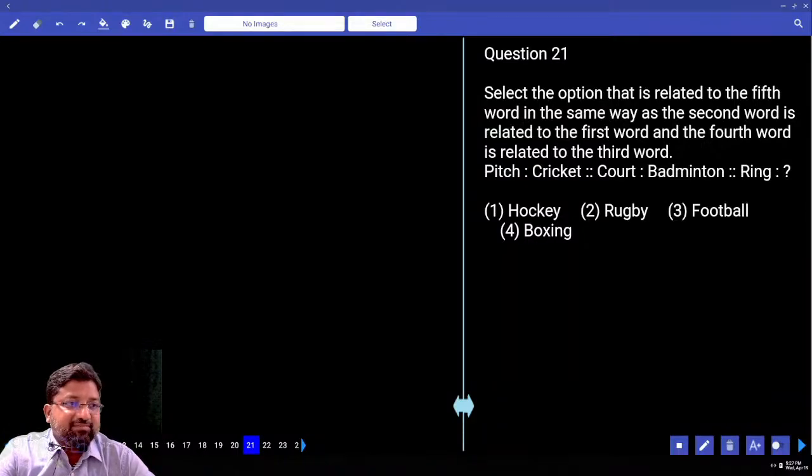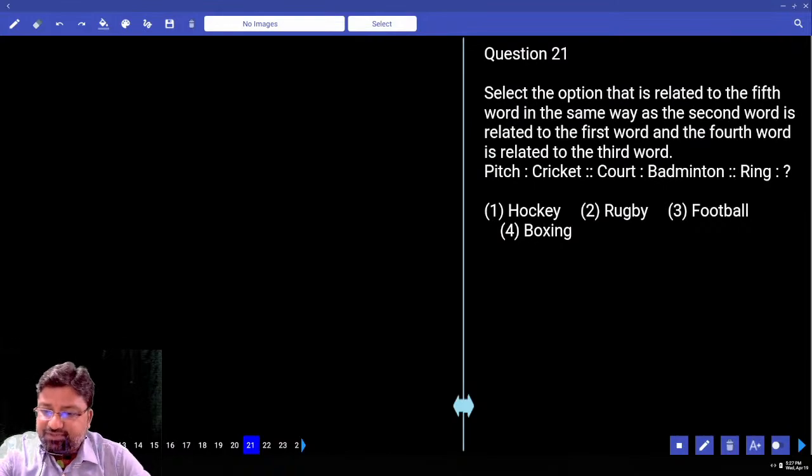Friends, this is SSC MTS model test number 59. Let's try to solve this question. Select the option that is related to the fifth word in the same way, the second word is related to the first word, and the fourth word is related to the third word.